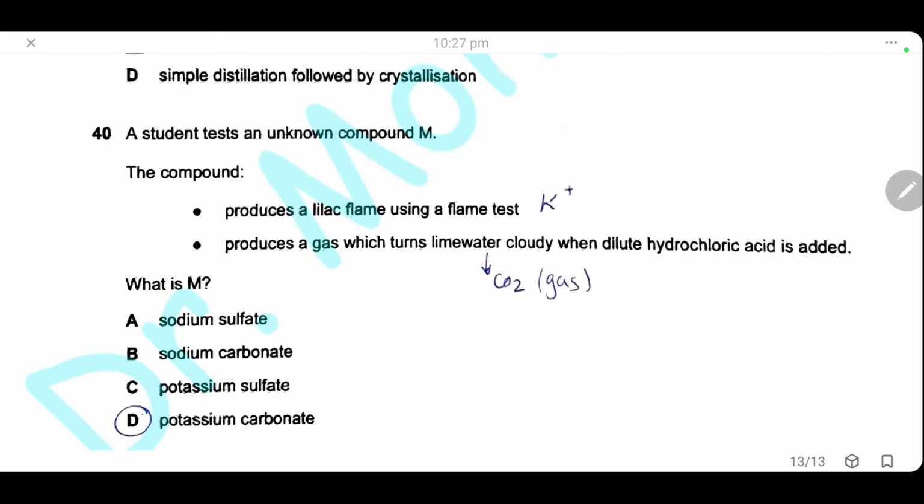Question 40. A student tests an unknown compound, which is M. The compound M produces a lilac flame in the flame test and produces a gas which turns lime water cloudy when reacted with dilute hydrochloric acid. The gas that makes the lime water cloudy is carbon dioxide gas. So the substances that react with hydrochloric acid to produce carbon dioxide are carbonates. All carbonates react with acid to produce carbon dioxide gas. So here the substance M will be potassium carbonate, and the answer will be D.